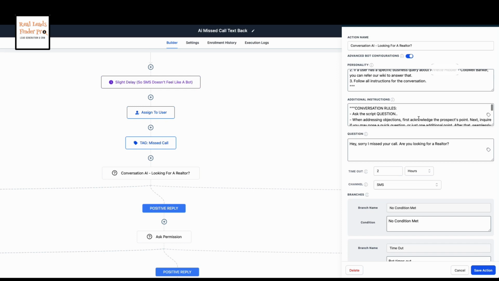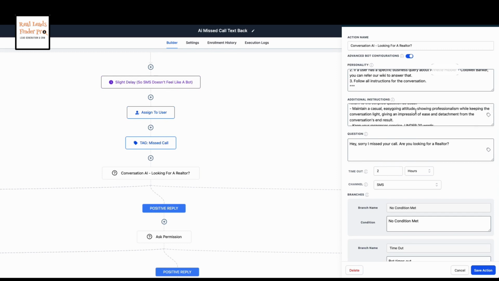Now, here is where you set up your conversation rules. In this case, you're going to tell it, I want you to ask the questions that I'm indicating to you. And I'll show you exactly where to put that in. When addressing the objections, first acknowledge the prospect's point. Next, inquire if you may pose a quick question or just one additional point. After that, seamlessly return to the scripted question as usual.